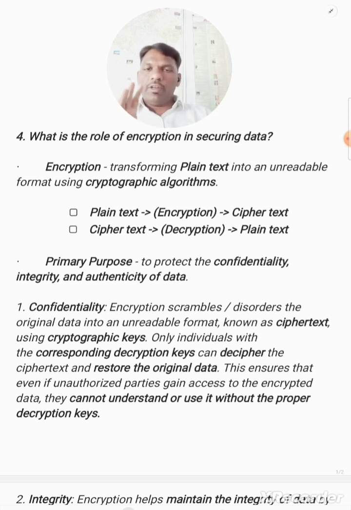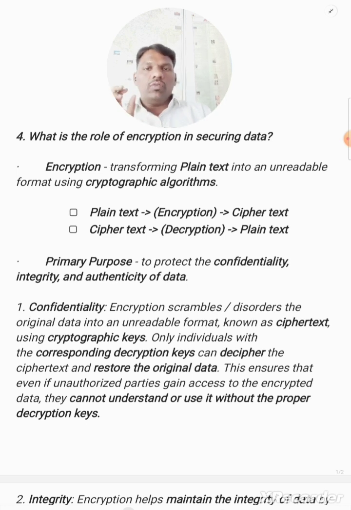Coming to confidentiality, as we discussed, it is a secret. Confidential means keeping it as a secret. In encryption, if we apply the encryption algorithm, the plain text we have will be scrambled or disordered, and it will give the ciphertext, which is an unreadable format. It is unreadable for the human brain. It is called ciphertext.